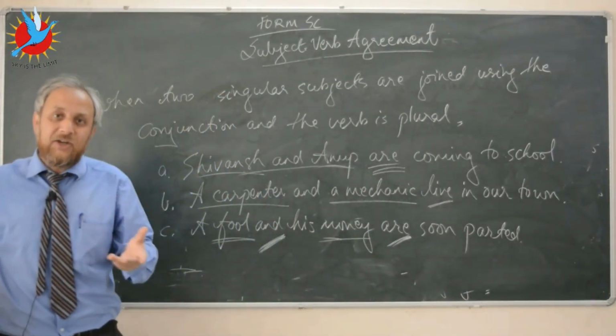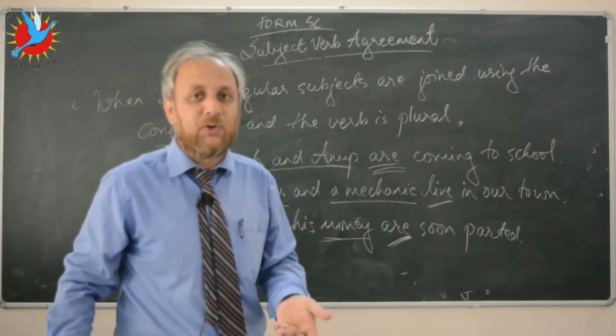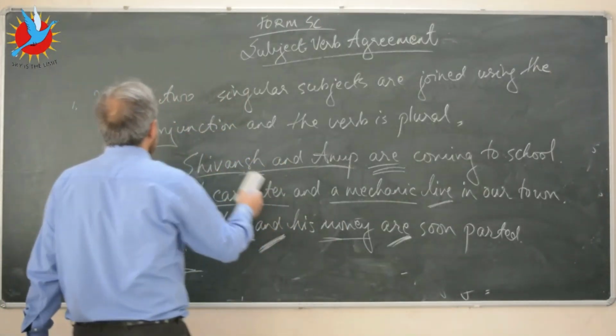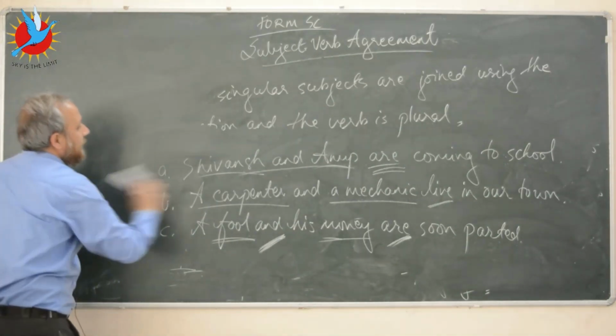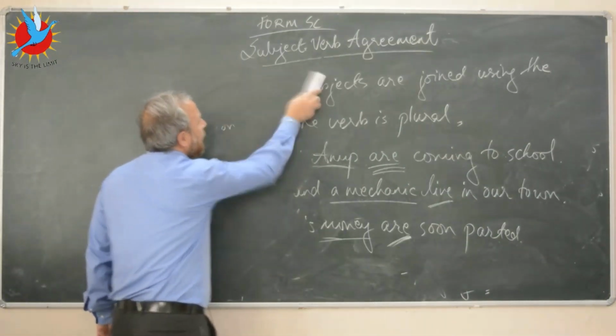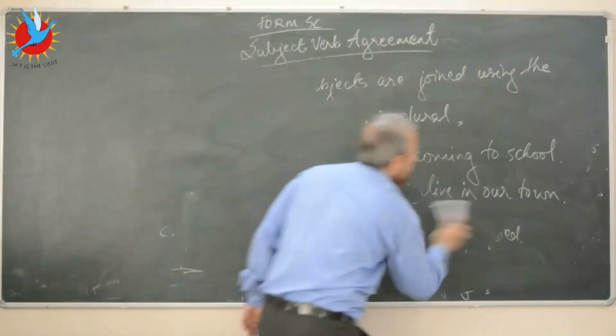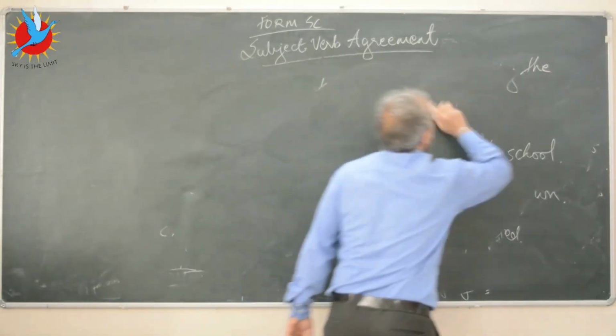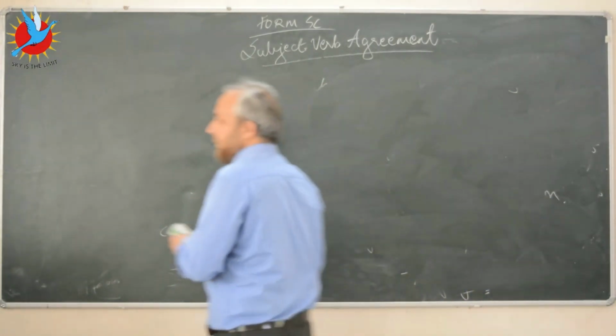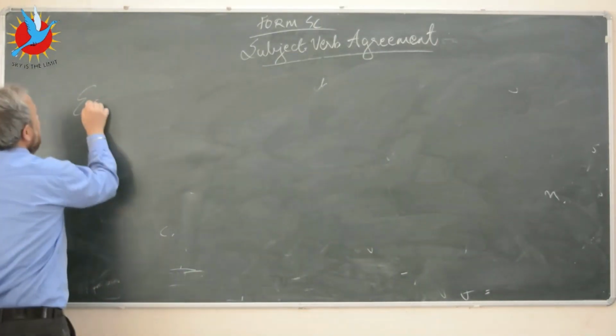However, in English grammar, you also have exceptions to rules. So now what are the exceptions? You want to be careful about this. The exceptions are as follows.